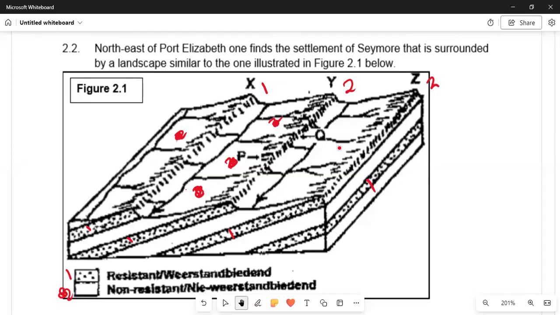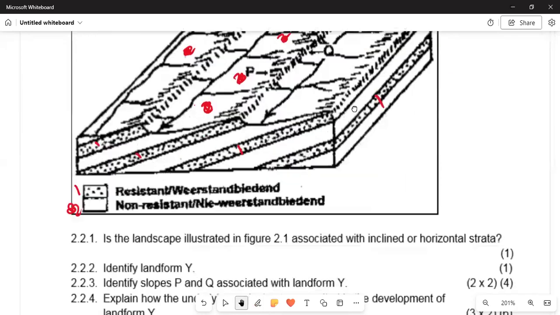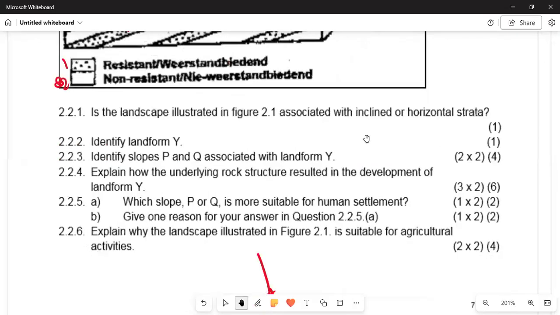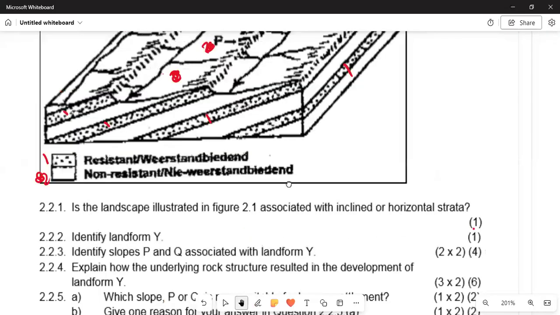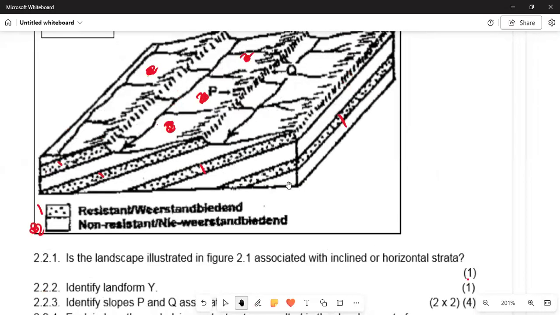In 2.2, northeast of Port Elizabeth, one finds a settlement surrounded by a landscape similar to the one illustrated in figure 2.1 below, which you can see there. Moving on, we have a question pertaining to this. It says in 2.2.1, is the landscape illustrated in figure 2.1 associated with inclined or horizontal strata? That is 1 mark. In 2.2.2, identify landform Y. So is this horizontal or inclined strata?